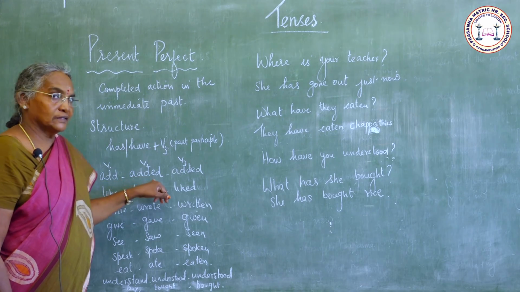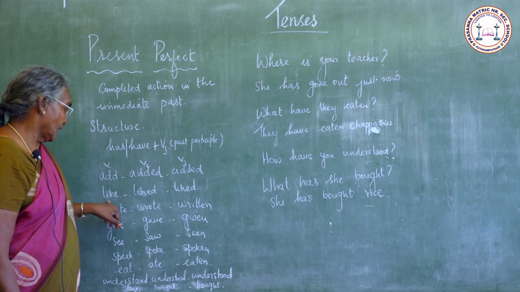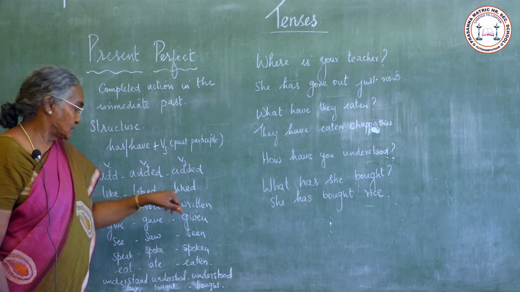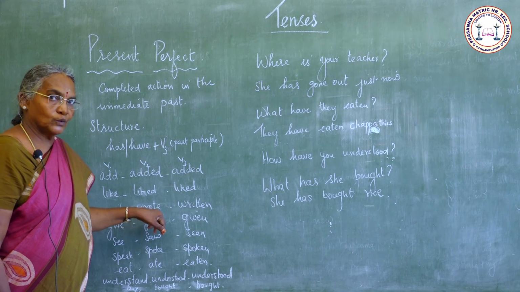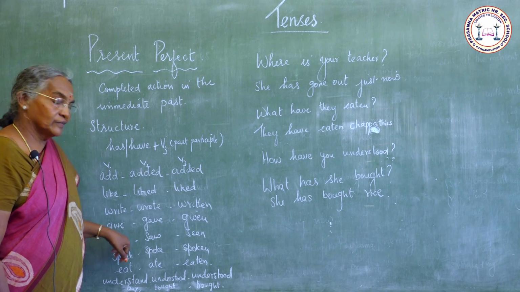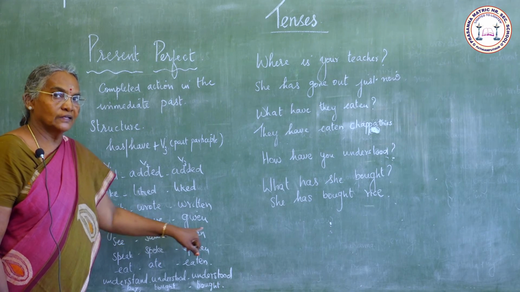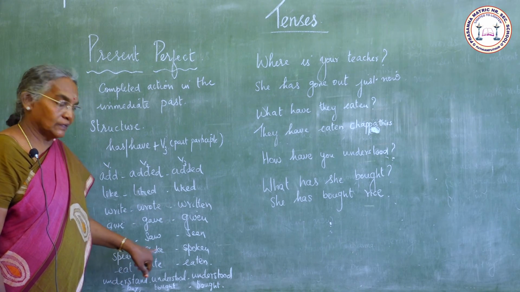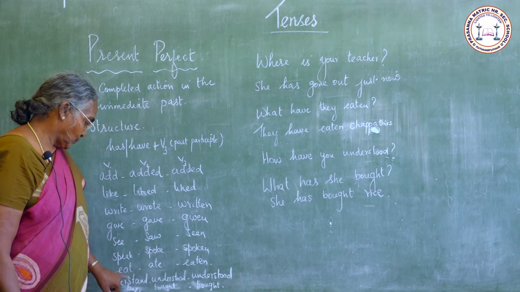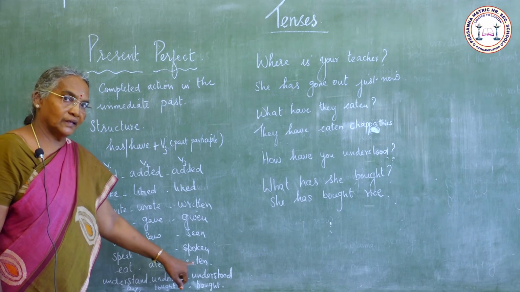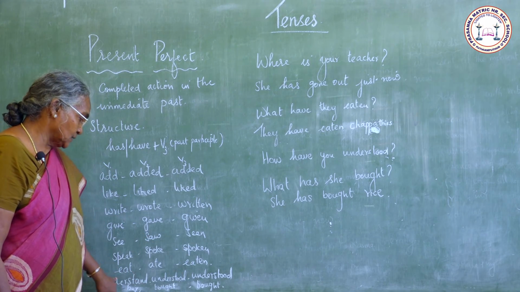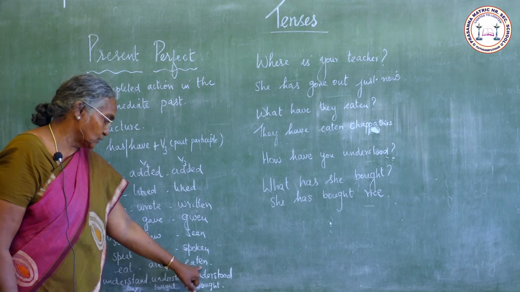Add, added, added. Like, liked, liked. Write, wrote, written. Give, gave, given. See, saw, seen. Speak, spoke, spoken. Eat, ate, eaten. Understand, understood, understood.